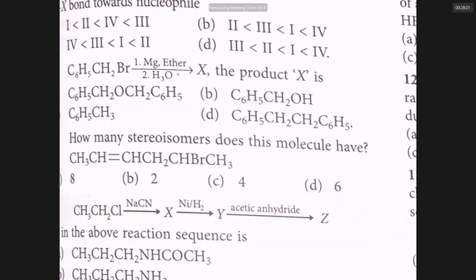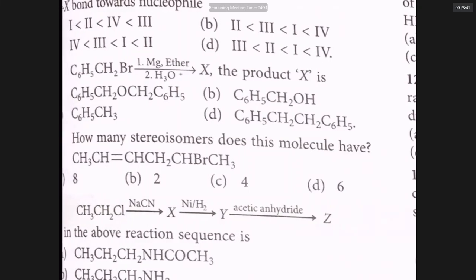For example, you can see C double bond C, AB type. On one side of the C double bond C there is hydrogen, on the other side an alkyl group. The other carbon also has hydrogen on one side and an alkyl group on the other. It means it can have cis trans isomers. So if the number of stereogenic centers is n, the number of stereoisomers is 2 to the power n. It has 2 stereogenic centers, so 2 to the power 2, 4 stereoisomers. I would say that the cis isomer can be D and L because there is a chiral carbon. The trans isomer can also be D and L, total 4. Look at the next question.